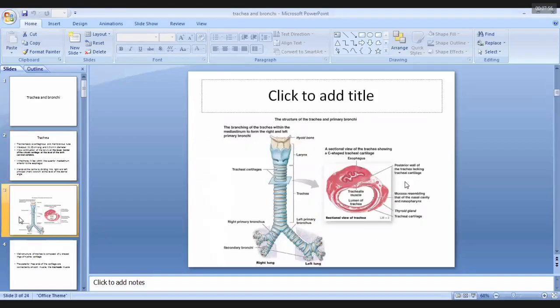We are discussing the trachea, that is one of the contents of the respiratory system. Its main function is to conduct the air from the larynx to the different parts of the respiratory tree. Related to its extension, it extends from the cricoid cartilage, that is one of the cartilages of the larynx, and inferiorly it ends at the level of the external angle. The part of the trachea at which it divides is known as the carina, where it divides into two main bronchi, the right and the left principal bronchus.